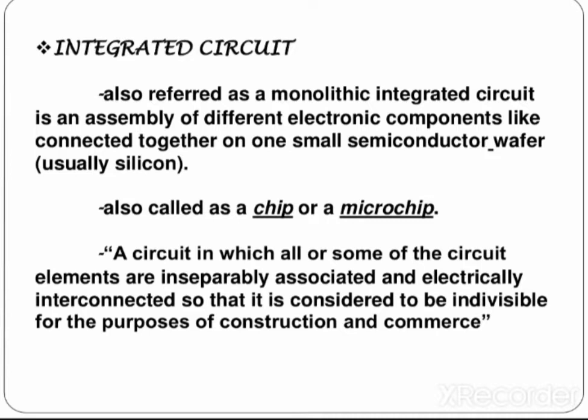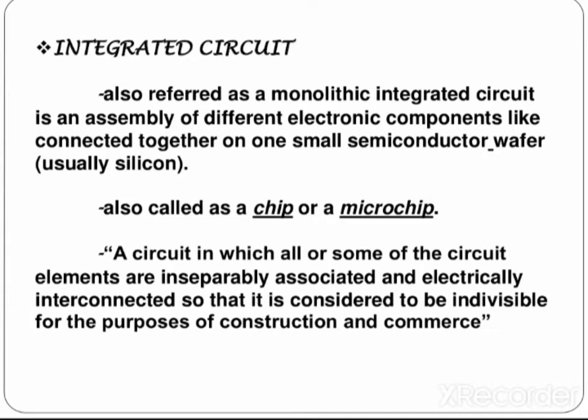Electronic circuits assembled using discrete components and devices are called discrete circuits. Means any electronic circuit is made up of these active and passive components, and by using these assembled discrete components or devices, discrete circuits are made.